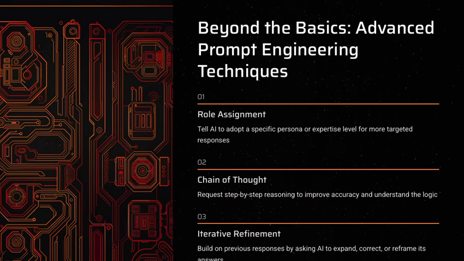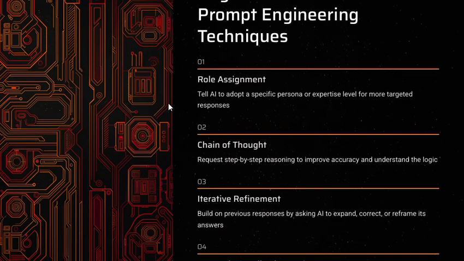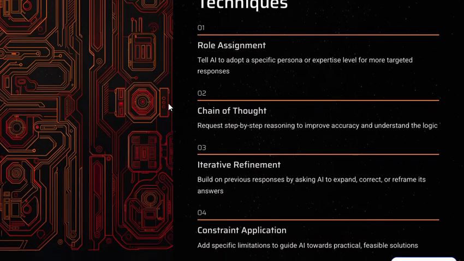So this is beyond the basics. Now we will gain knowledge about prompt engineering techniques, but this will be advanced. So what are these? The first and most important thing is role assignment. Whenever you are trying to get a task done by artificial intelligence, tell it to adopt a specific persona or expertise,